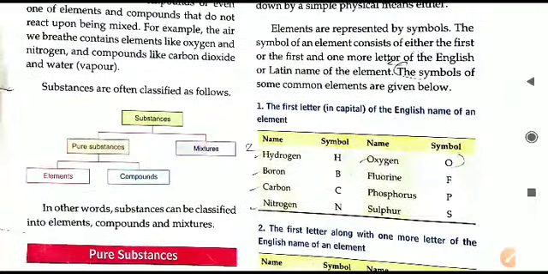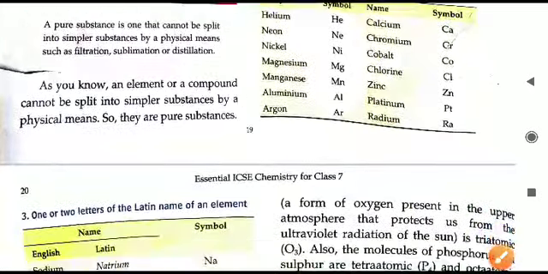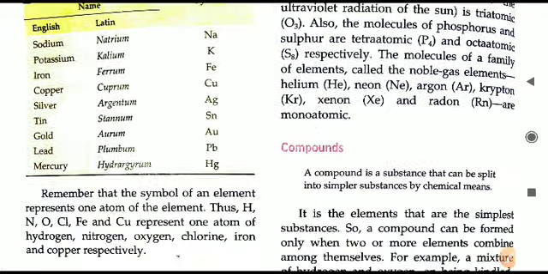Then we learned how elements are represented by symbols, and the rules. There are 3 rules to write the symbol: the first letter of the English alphabet, the first two or the first and the third letters of the English name of the element, and the third rule is about the Latin name. All these names and element symbols given in the book you have to learn.